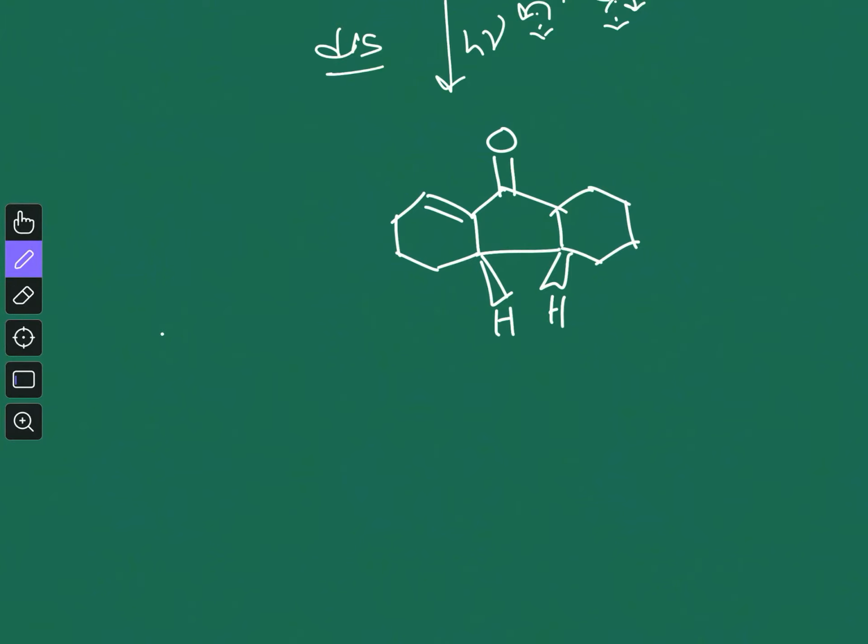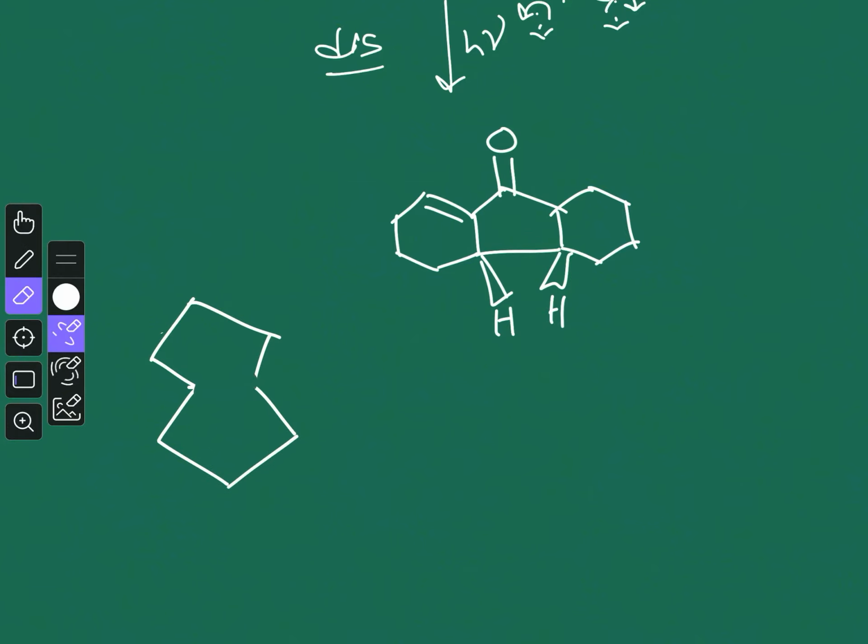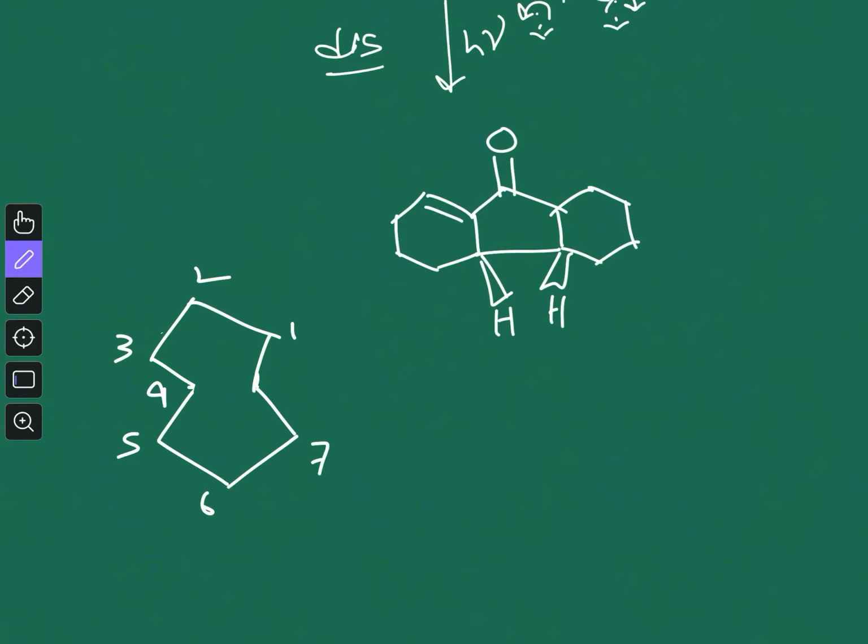Yeah, so let's say you have a substrate. For simplicity I am drawing it like this. Okay, so this is our substrate. So this is basically 1 2 3 4 5 6 7 8, so this is an 8-membered ring.